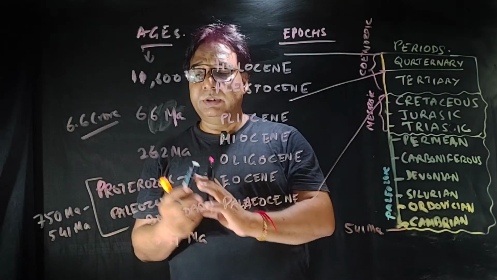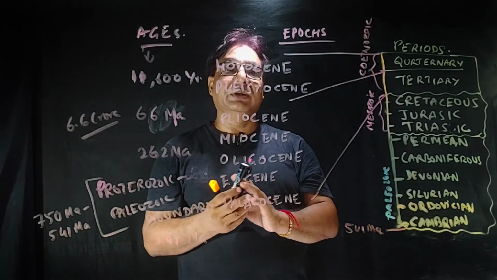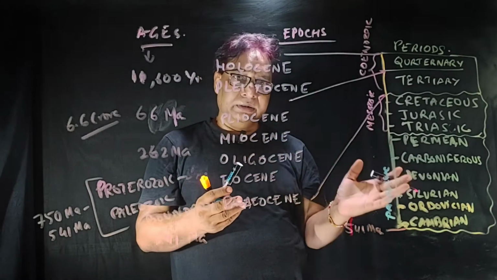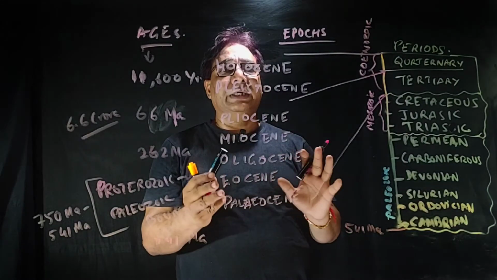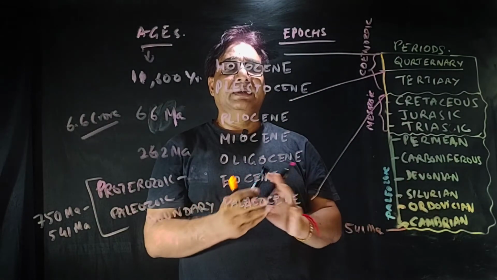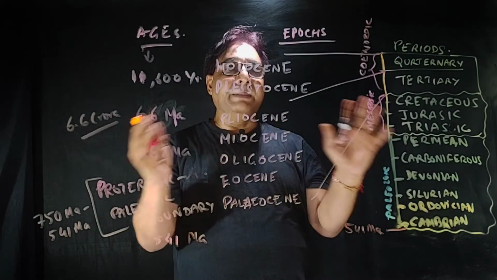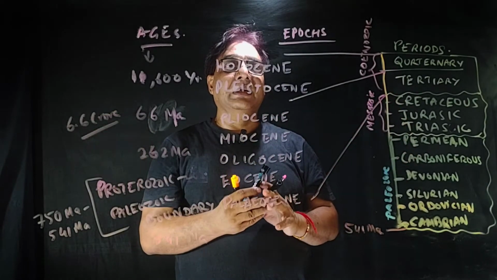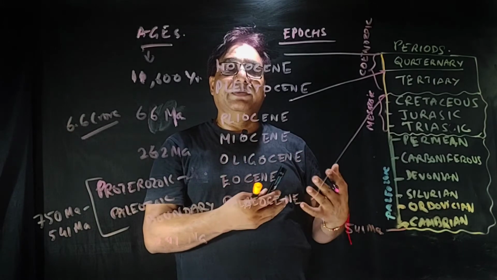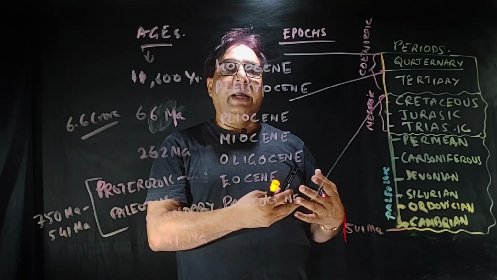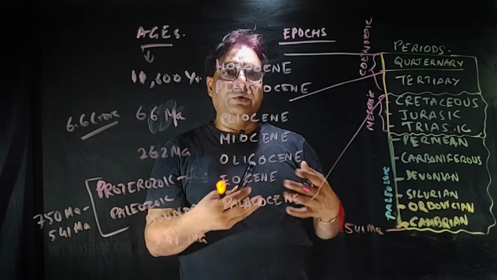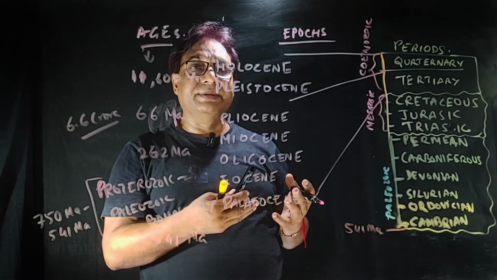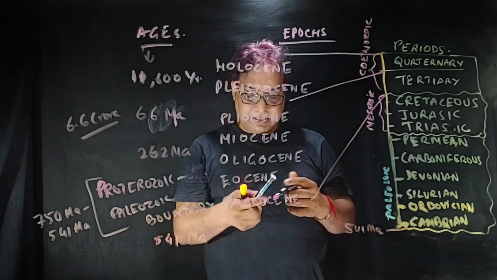So these are the things that happened during the Proterozoic, Paleozoic boundary. We will talk about that in a little more detail in the next lecture. Up to this, you just need to know the different time intervals, how the geological time scale of 460 crore years has been divided. Let me tell you how you can remember this, the mnemonics.